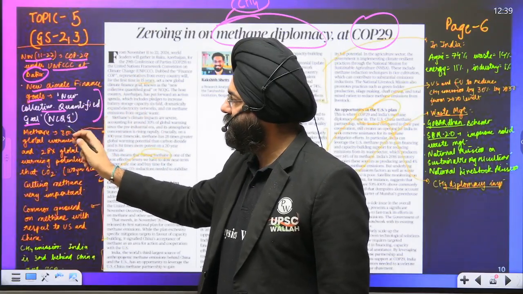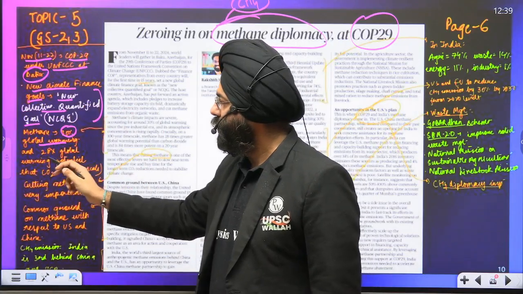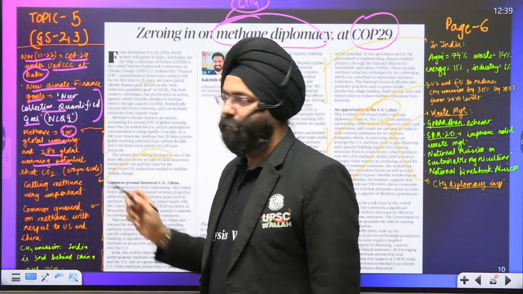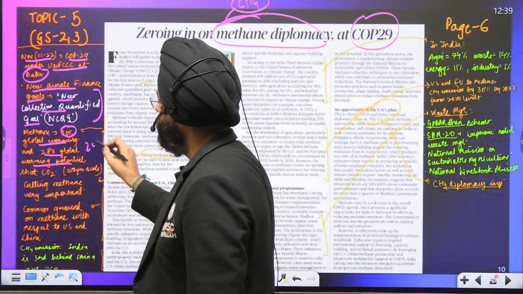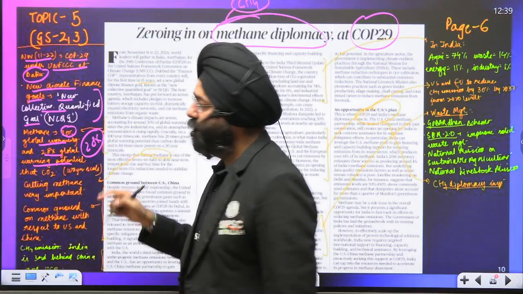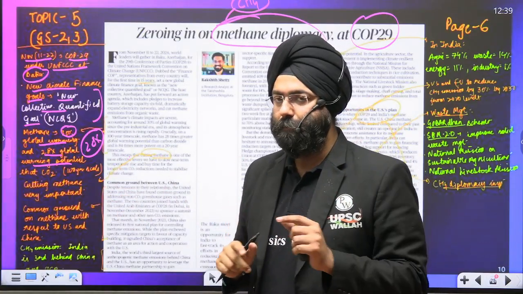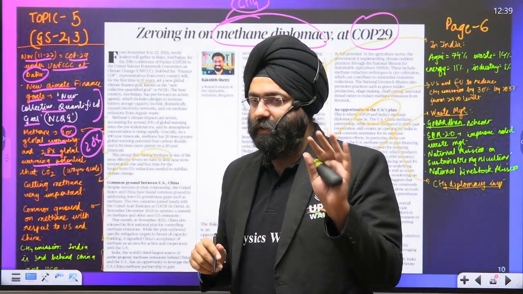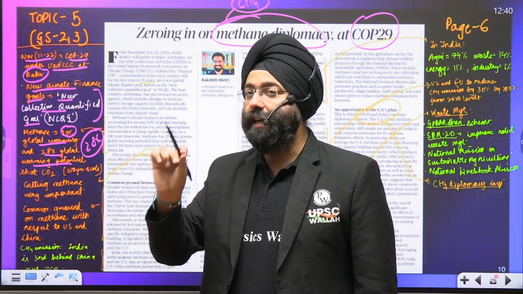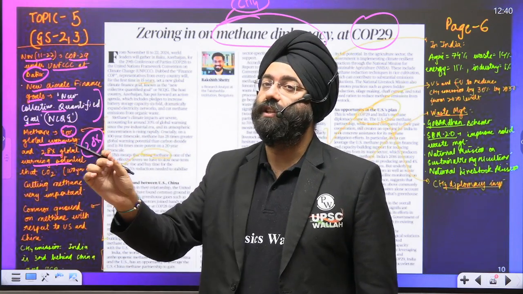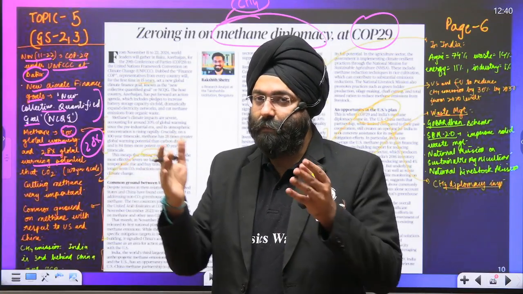Now, methane is 30% of the global warming impact. Please understand that. Methane contributes 30% to the global warming, and it has 28 times more potential than carbon dioxide with respect to global warming if we take a period of 100 years.